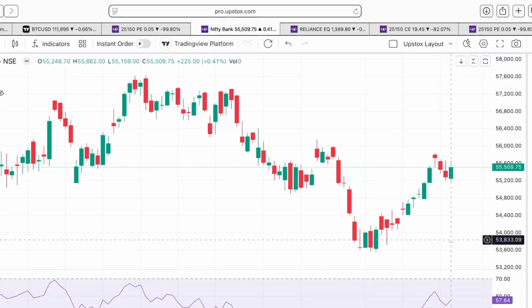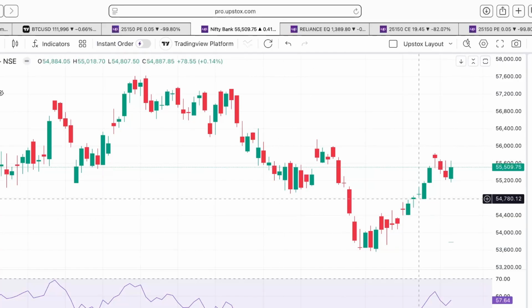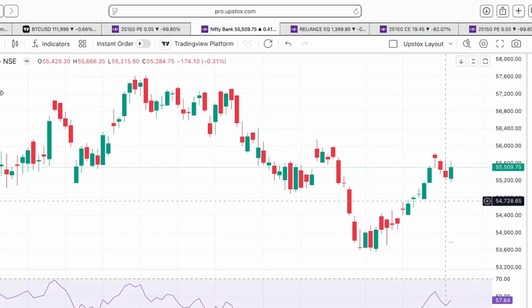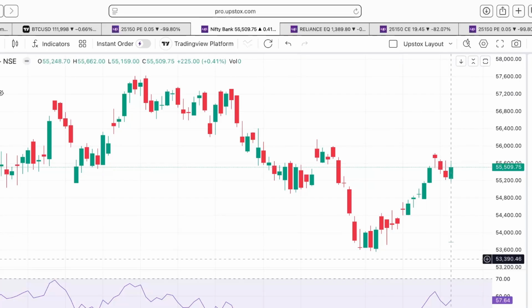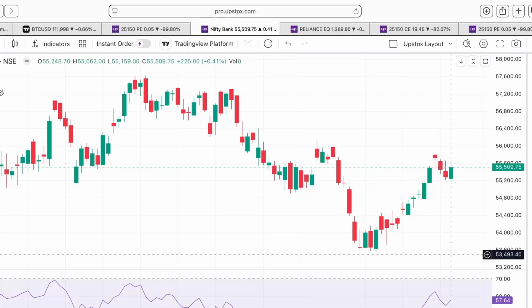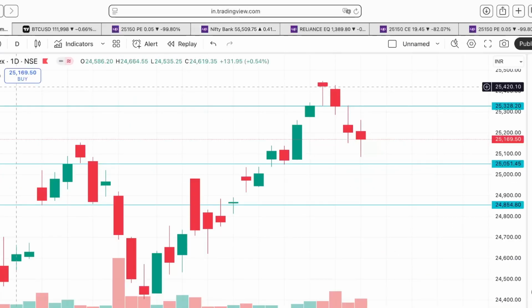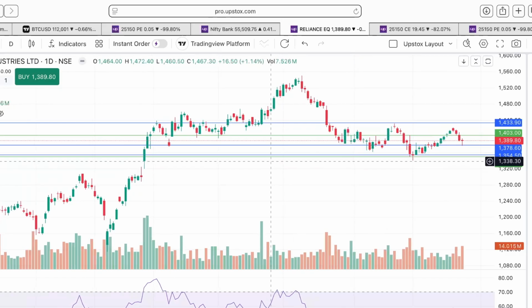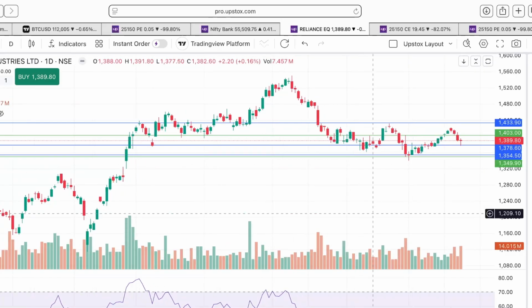The major reason for this, I guess, is SBI and all these banks, because of which Bank Nifty gave a recovery here. So it will be interesting to see how this goes. And as Bank Nifty is correlated to Nifty, a positive movement in Bank Nifty will make Nifty either sideways or go up. Also, let's go to Reliance, because Bank Nifty and Reliance by themselves are around